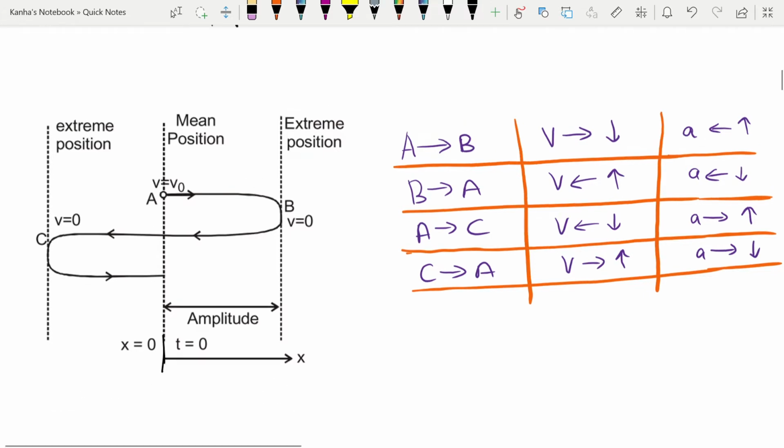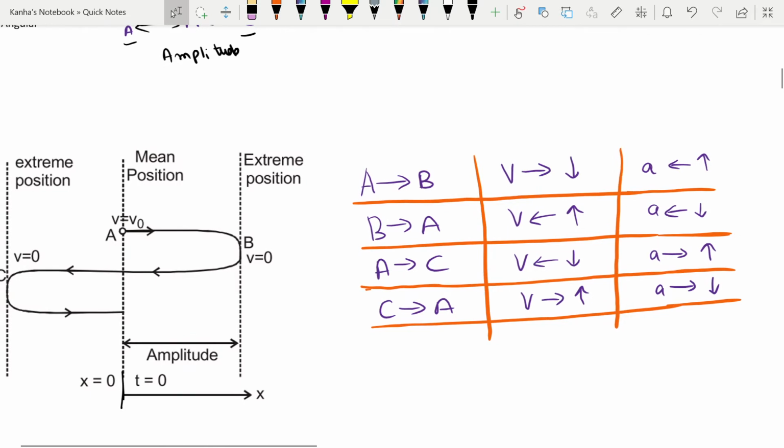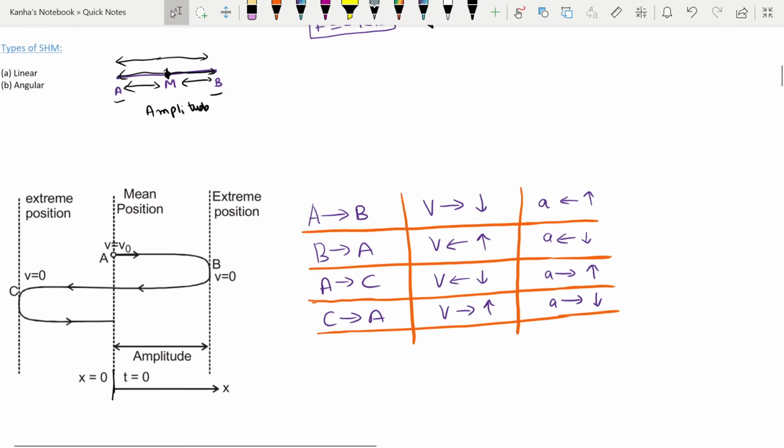So what we see here, let me just summarize. I start with my mean position at A, one of my extreme positions is B, other of my extreme position is C. So I start with A. In the A to B motion, I'll mark this with another color, say green. So in the A to B motion, what do I see?